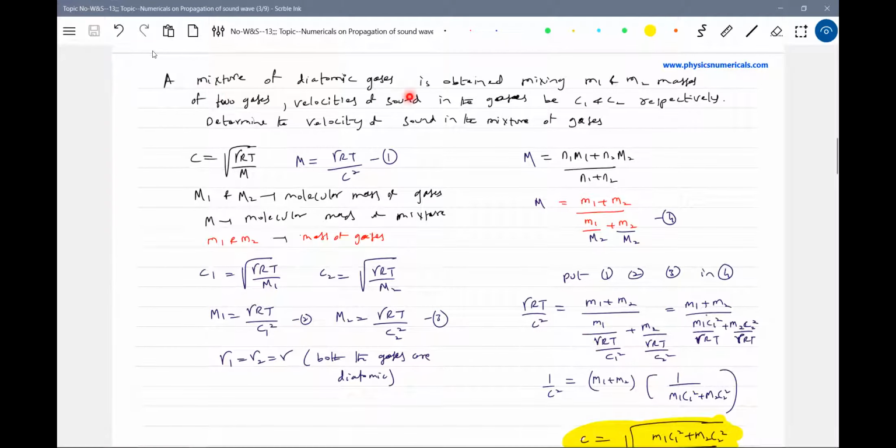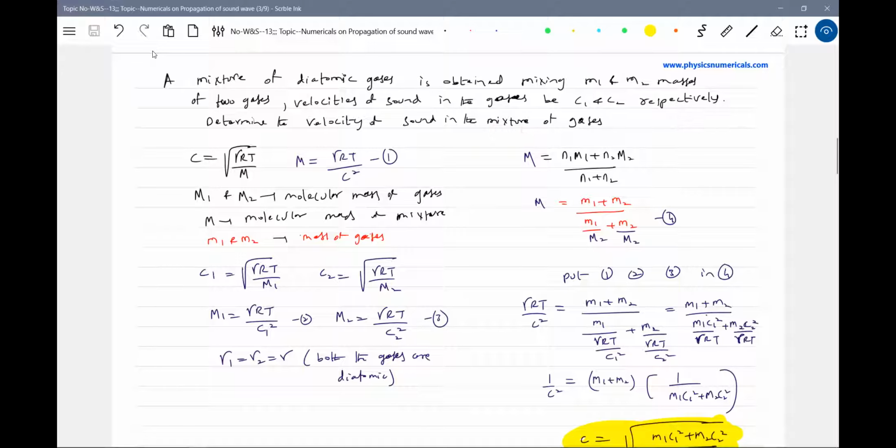A mixture of diatomic gases is obtained by mixing M1 and M2 masses of two gases. Velocity of sound in the gases be C1, C2 respectively. Determine the velocity of sound in the mixture of gases. So now I do have two diatomic gases. What are the masses of the two gases? M1 and M2. And whatever the speed of sound in those two gases, let it be C1 and C2. This information is asking to find the velocity of sound in the mixture of gases.